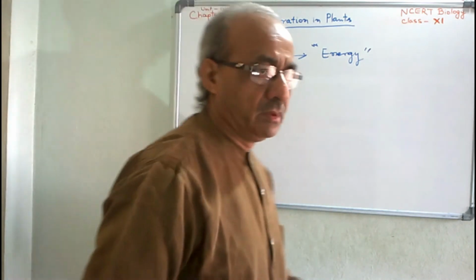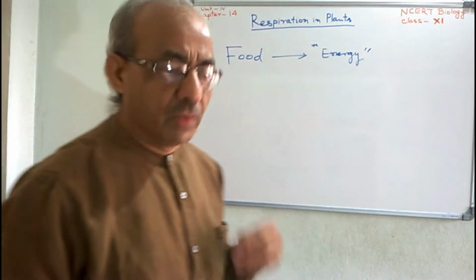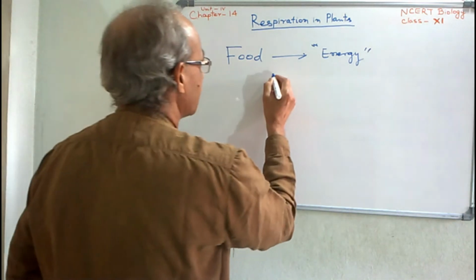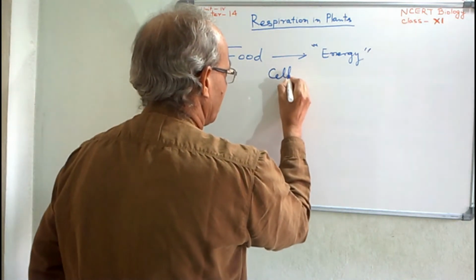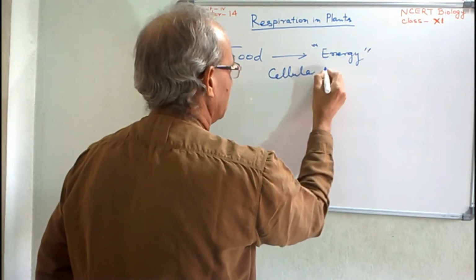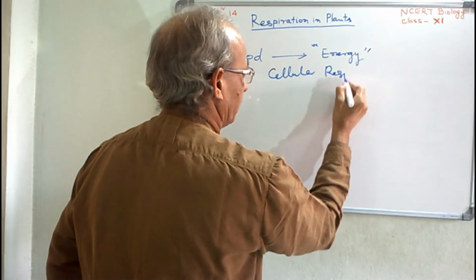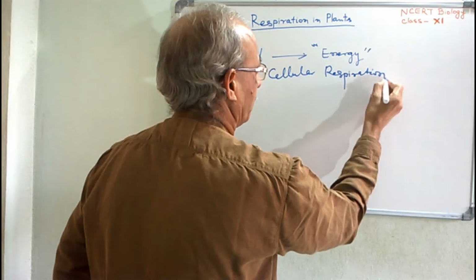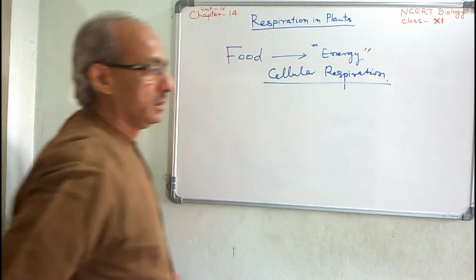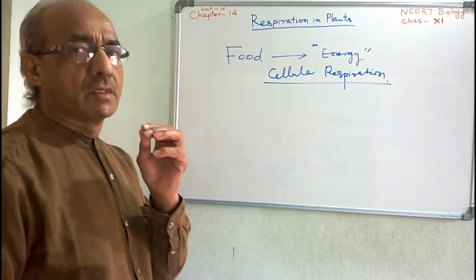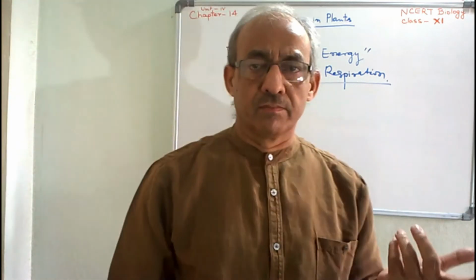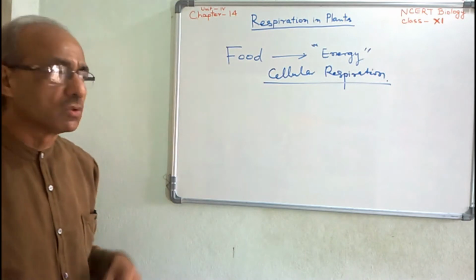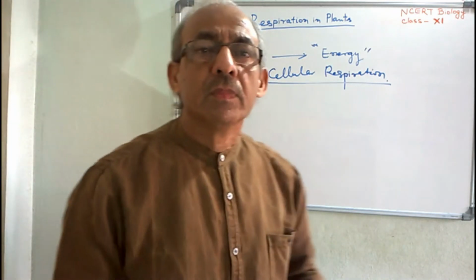In this chapter, we are going to study the physiology of cellular respiration. The intake of oxygen and exhaling of carbon dioxide, that means the gaseous exchange, is not the actual respiration.